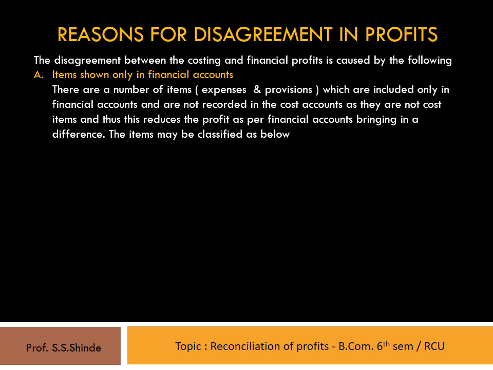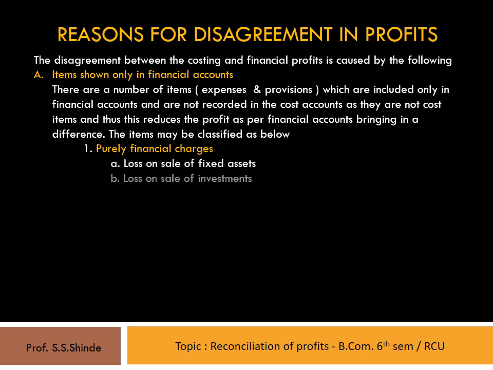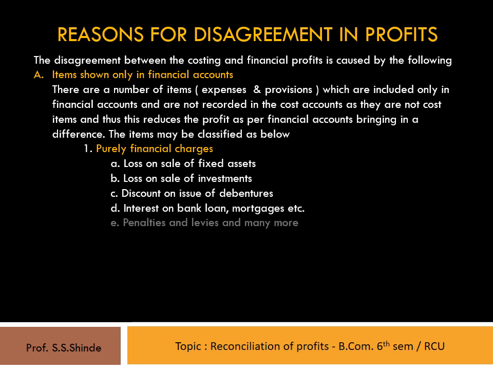The items may be classified as below. First, purely financial charges like loss on sale of fixed assets, loss on sale of investments, discount on issue of debentures, interest on bank loan, mortgages, etc., penalties and levies, and many more. 2.